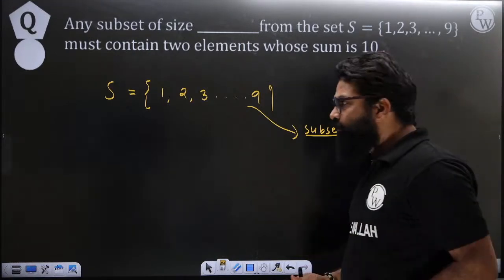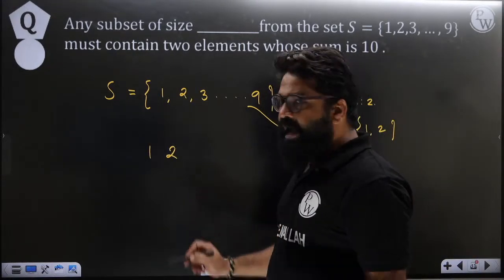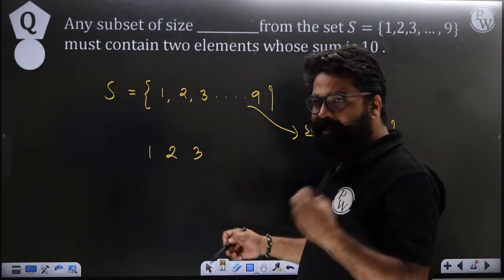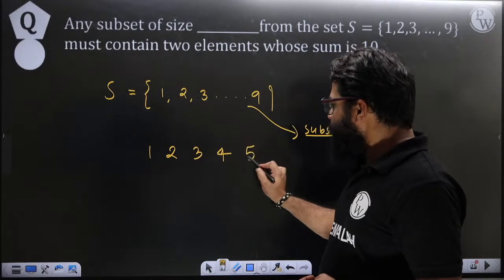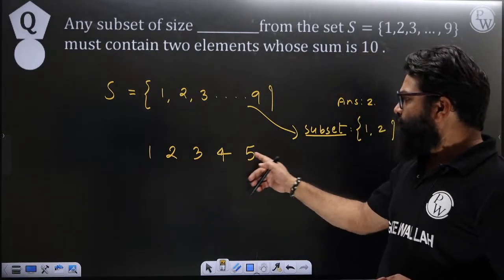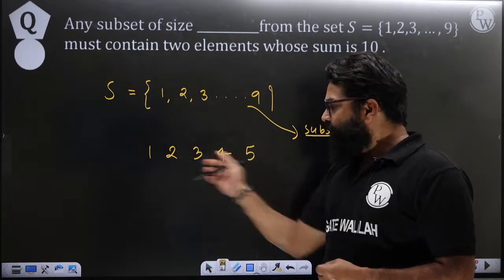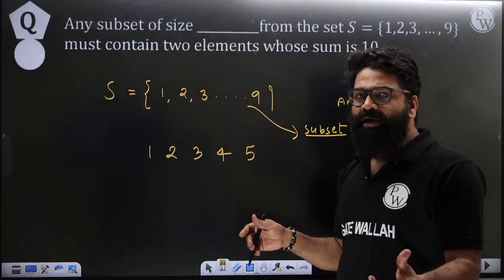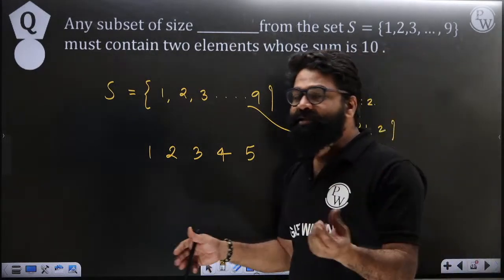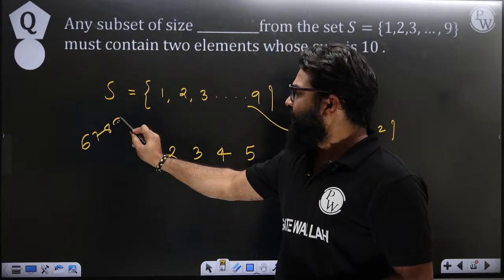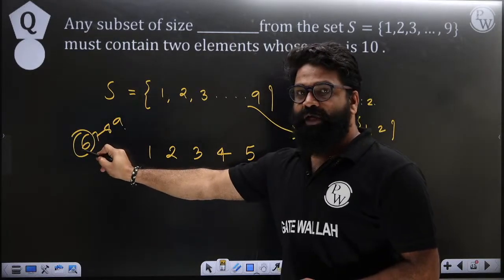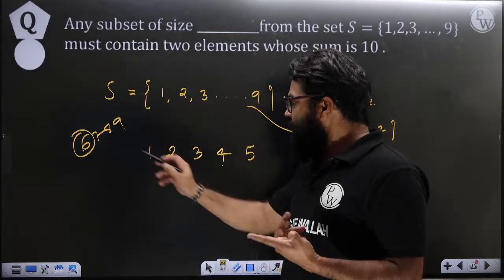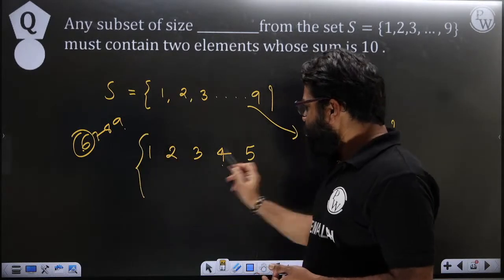If you go for a worst case scenario, first I'll remove 1. This is a worst case scenario. I'll remove 1, I'll remove 2, I'll remove 3, I'll remove 4, and I'll remove 5. So 1, 2, 3, 4, 5. Till here, if you add, are you getting the addition as 10? No, you are not getting 10. Now what elements are remaining? 6, 7, 8 and 9. Now you will remove 6. Then 6 plus 4 will become 10. Now you will remove 7, 7 plus 3, 8 plus 2, 9 plus 1. So this is the worst case.